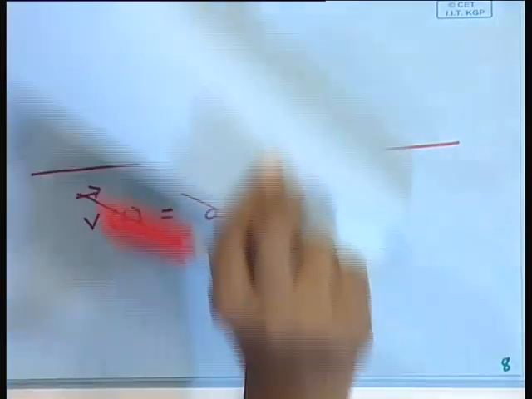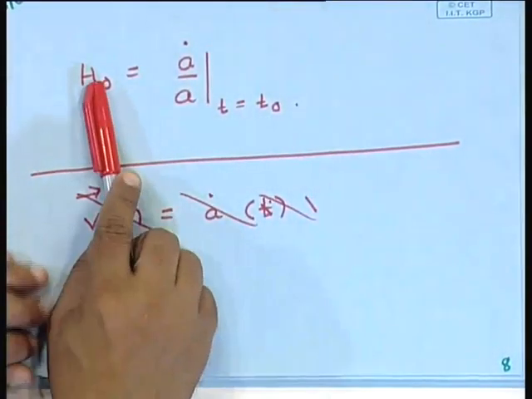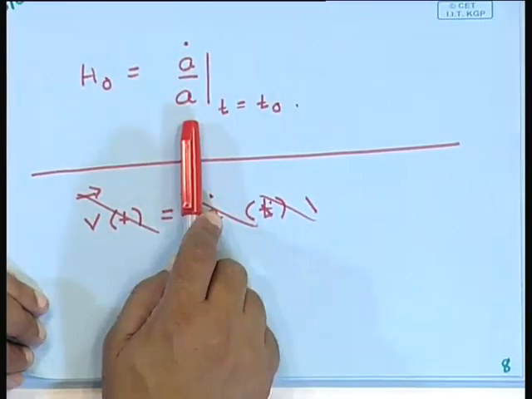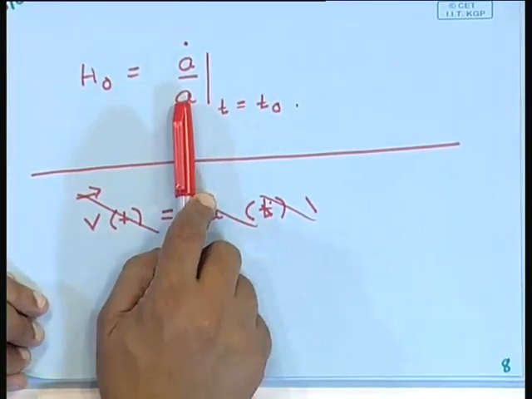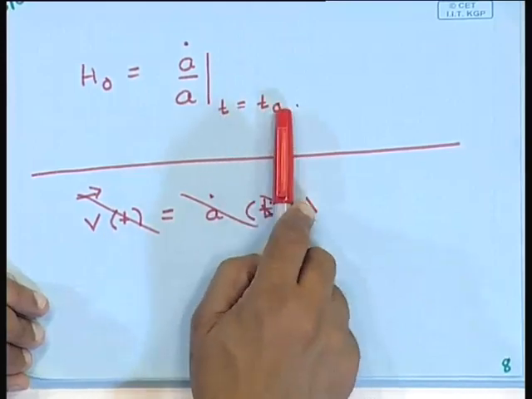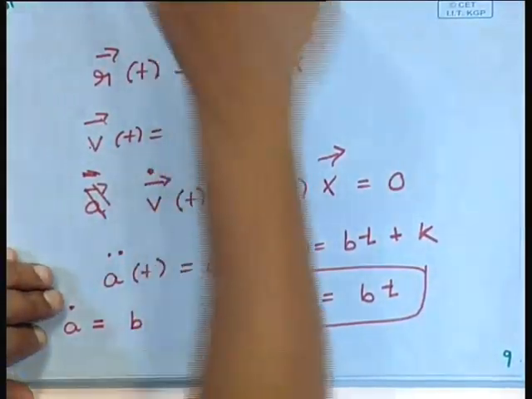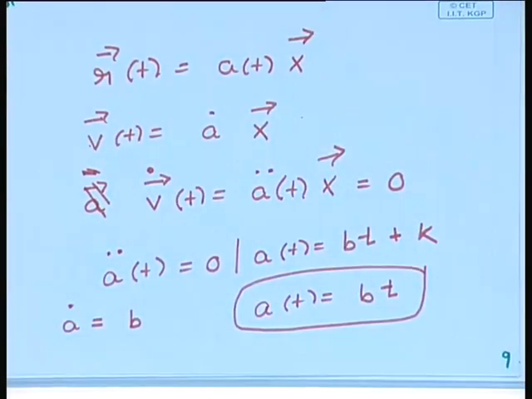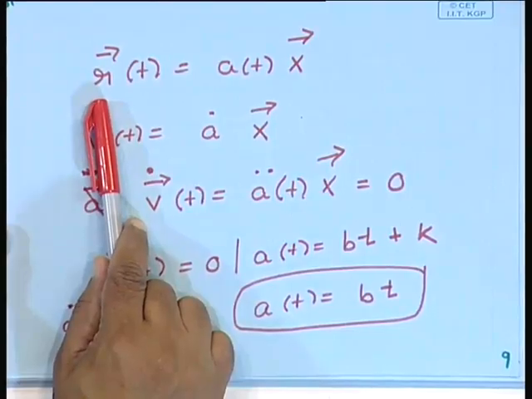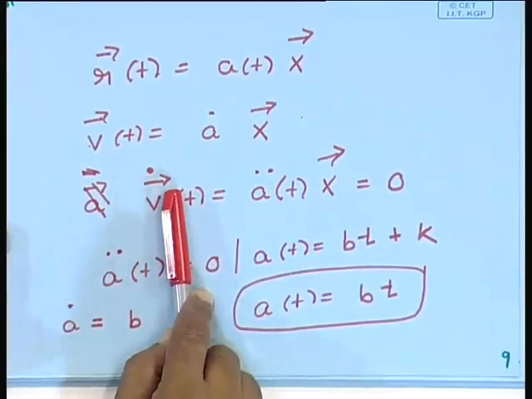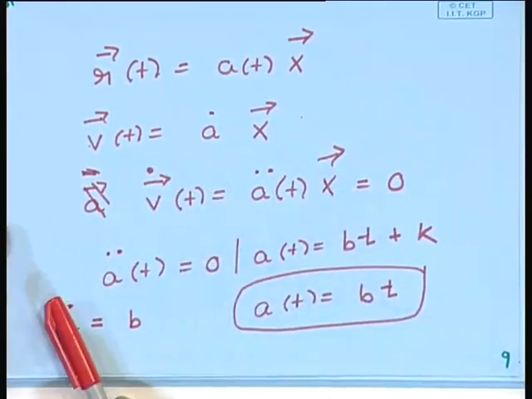Next, the present value of the Hubble parameter is a dot by a, the derivative of the scale factor divided by the scale factor, evaluated at t equal to t naught, the present time. Next, we were interested in the dynamics of this universe, and we had considered the simplest possibility where there are no forces acting on the galaxies, they are all moving freely. Under this assumption, the second derivative of the position, that is the acceleration, is 0. So, v dot is a double dot x, and this has to be 0.